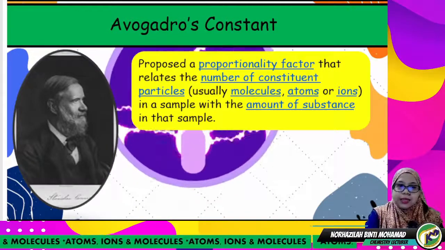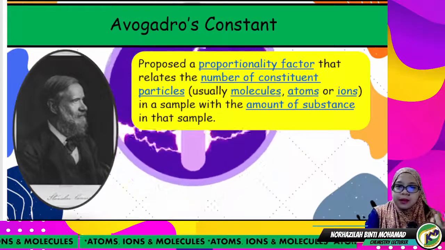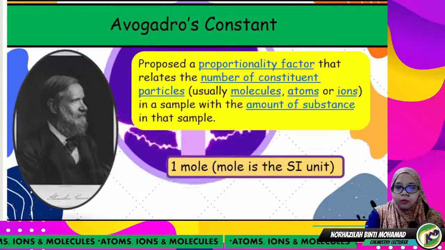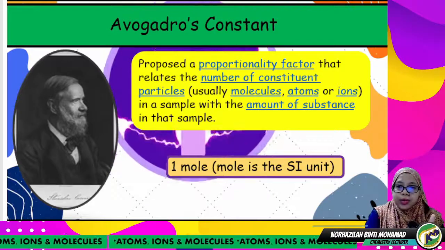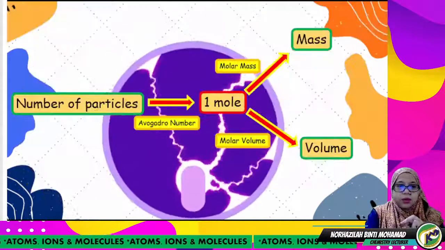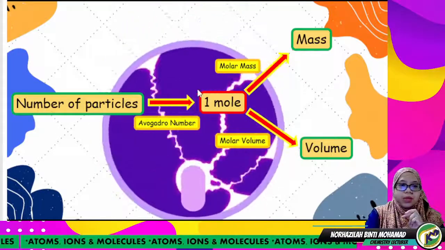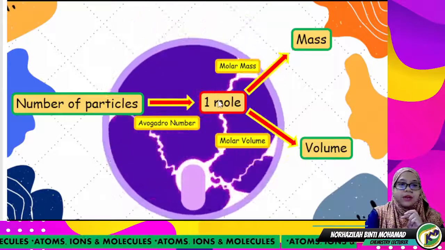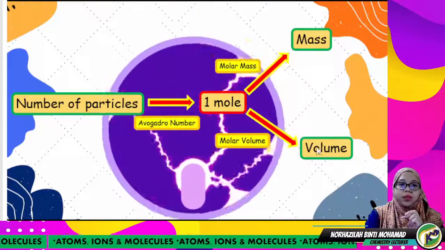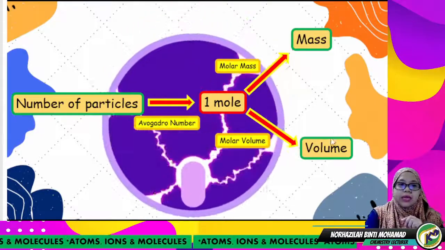So what is the proportionality factor that is proposed by this scientist? So the proportionality factor is 1 mole. So the proportionality factor is 1 and the unit is mole, and mole is the SI unit. From this proportionality factor, 1 mole, it relates the number of particles with two quantities, the mass and the volume. Okay, it relates the number of particles with the mass and the volume.